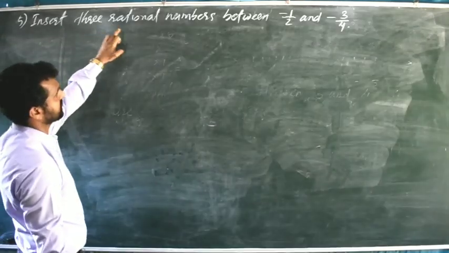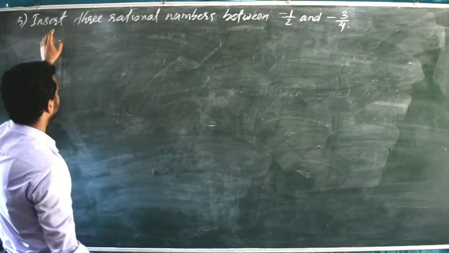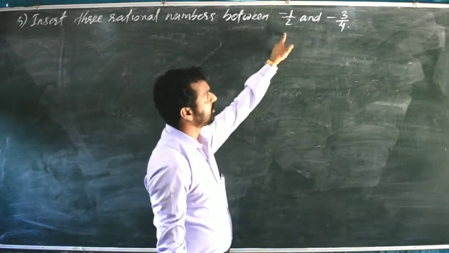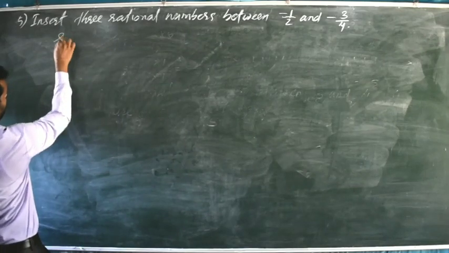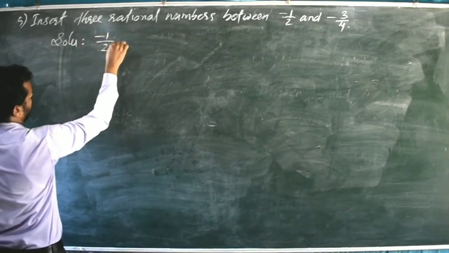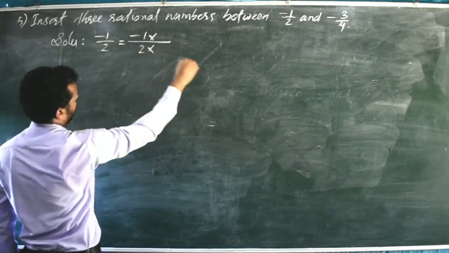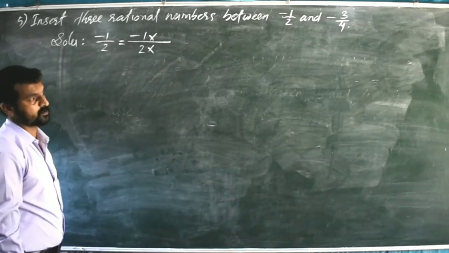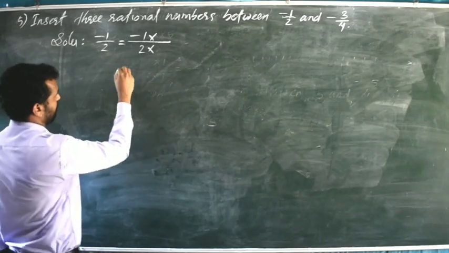Insert 3 rational numbers between minus 1 by 2 and minus 3 by 4. We have to find out 3 rational numbers between minus 1 by 2 and minus 3 by 4. For that, first we will take the rational numbers. First rational number is minus 1 by 2, equal to minus 1 by 2 into what we will multiply here. Here also you see denominators are different. So we have to make the denominators same. After that only we can find that.